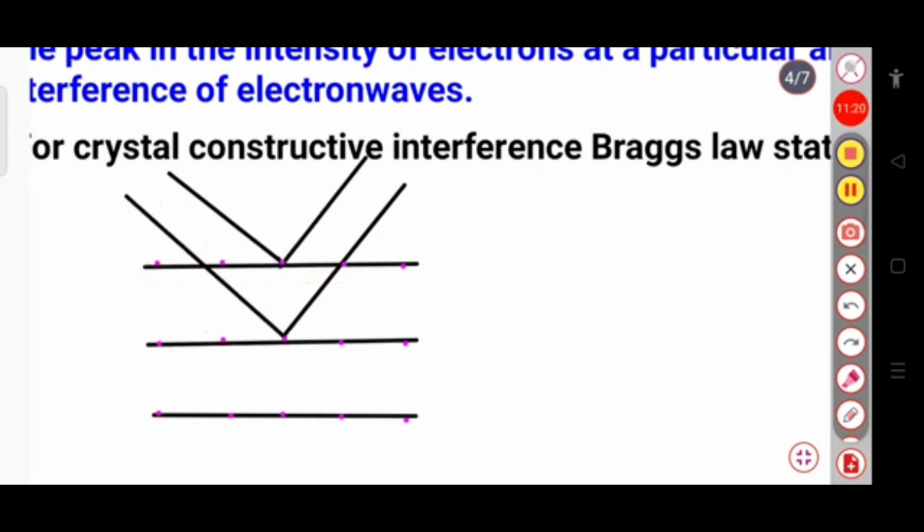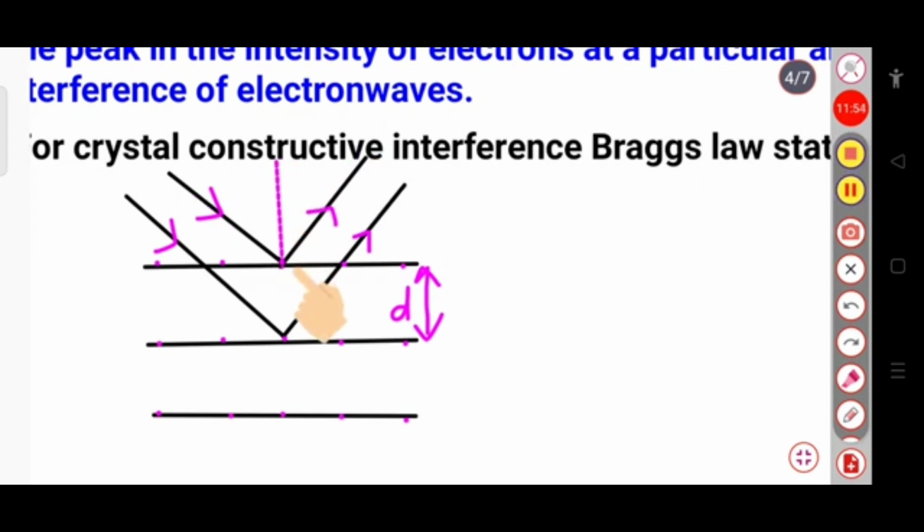in a particular direction. Here these parallel lines are called the atomic layers. So when this incident light falls on this electron, it will get diffracted at some angle. This distance, which I am showing, is d. This d is called the distance between the two atomic layers. Here you can see these are the incident light and the diffracted beam. If I draw, here you can see these are the electrons.